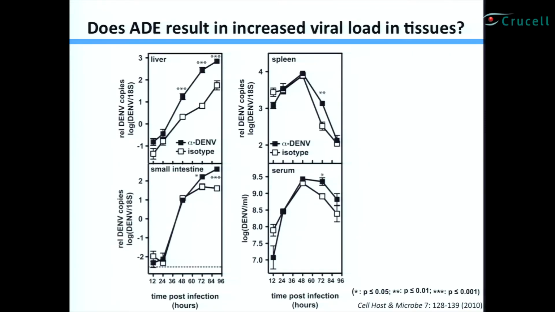And now that we felt comfortable that our mouse model really has these key features of the human disease, here comes the fun time. Can we begin to understand this mechanism of ADE? So one of the first questions we ask is, as predicted by the hypothesis, does ADE result in increased viral load in tissues? And so we looked at virtually every single tissue in the mouse, and I'm showing you results of only four of the tissues that have been implicated in human dengue infection.